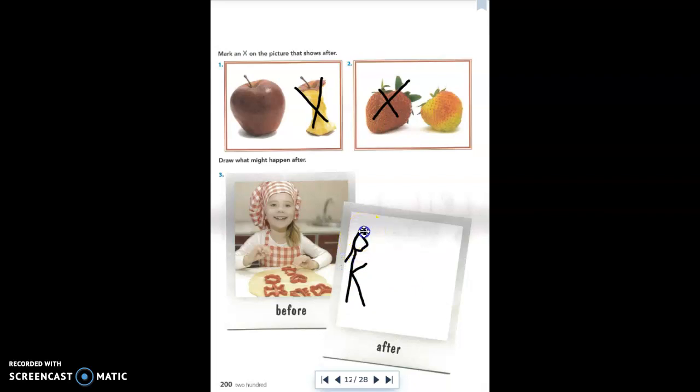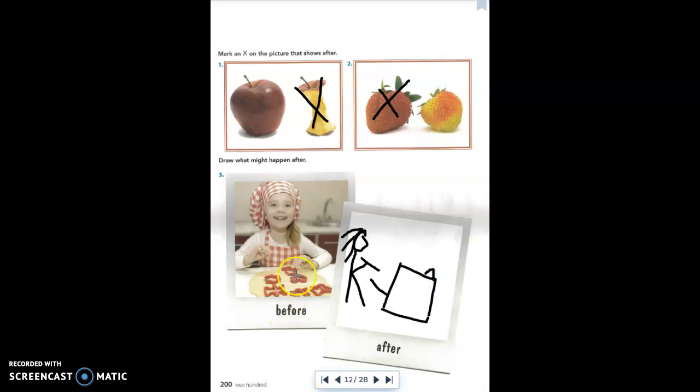I'm going to give her mom some hair here. It's not a great picture because I'm drawing on the computer. Here's the oven. The mom's going to take those cookies, here's the cookie tray, and she's going to put them right inside the oven, and she's going to bake those cookies until they're nice and yummy. And then after that, they might decide to decorate them, okay?